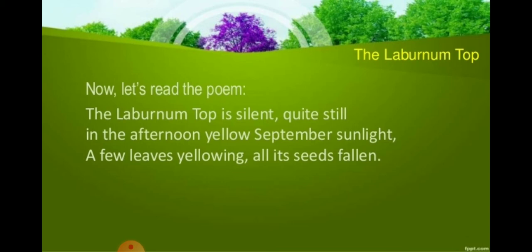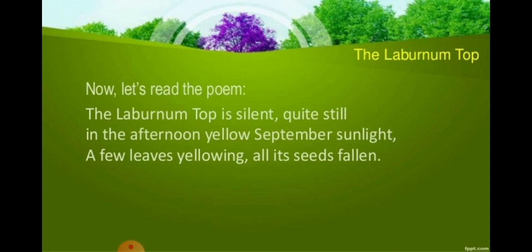So, the laburnum top is depicted on the screen just as silent, quiet, still, which means motionless. Please pick up your pens or pencils and mark the word meanings, write down the synonyms, right? The laburnum top is silent, quiet, and it is motionless.